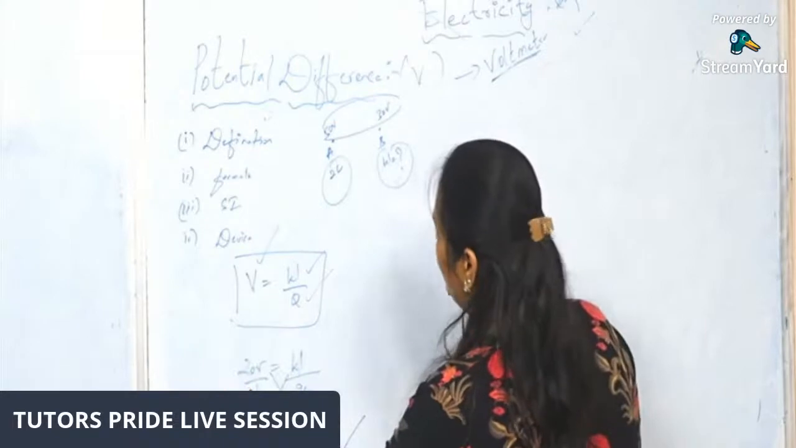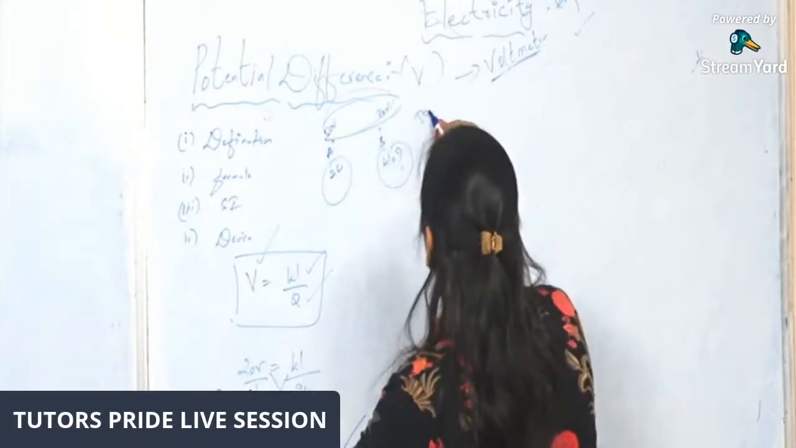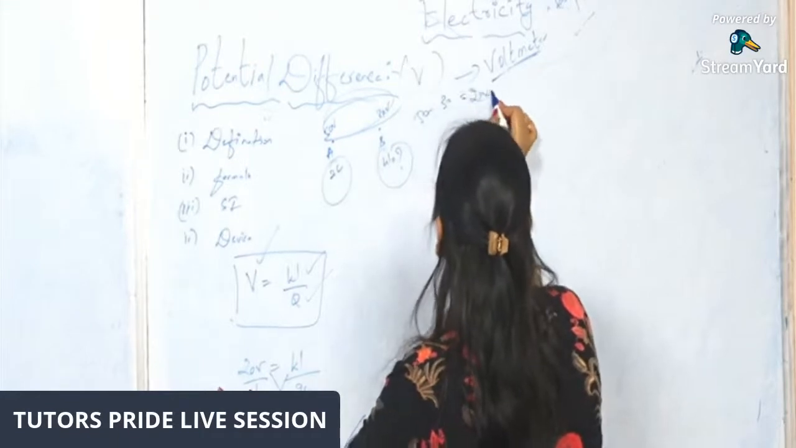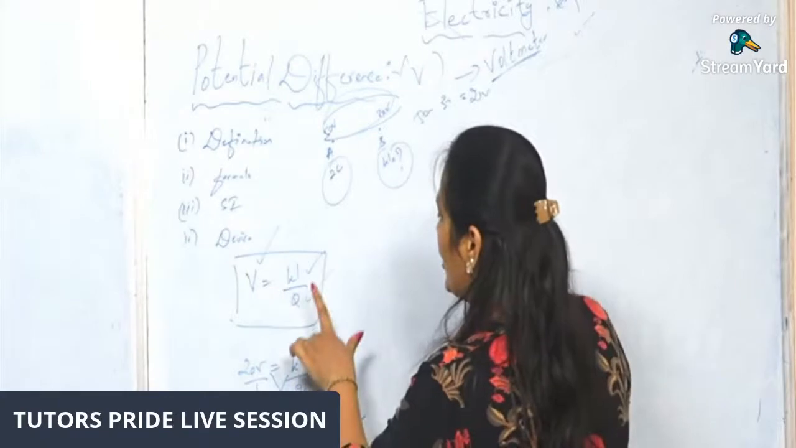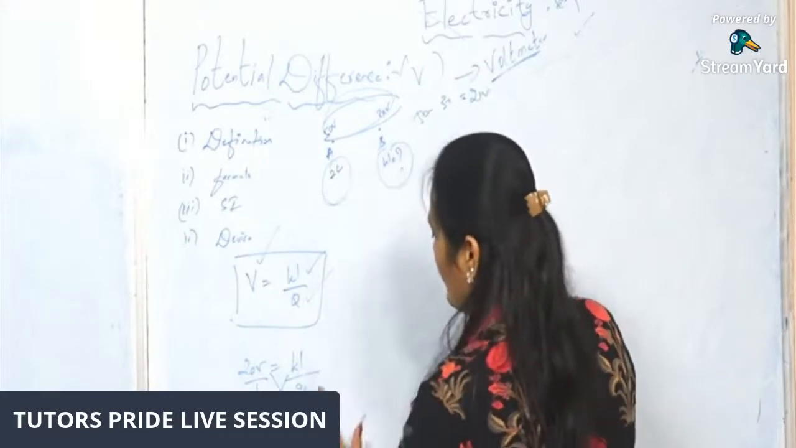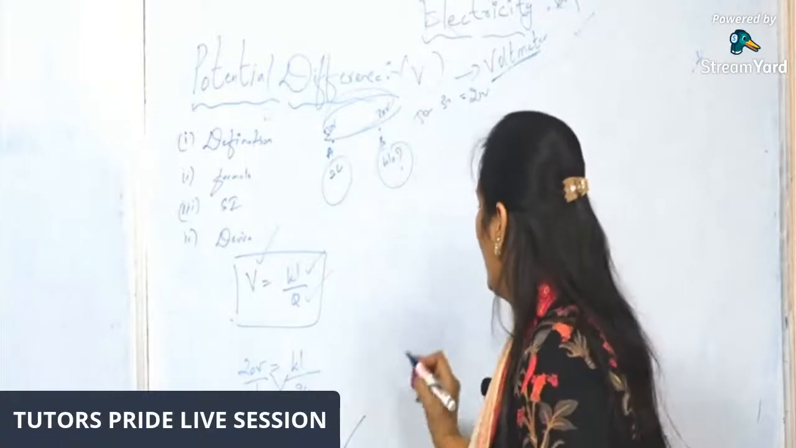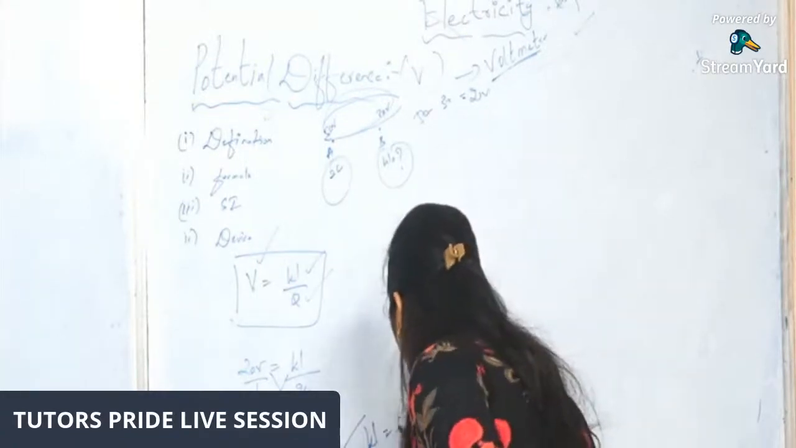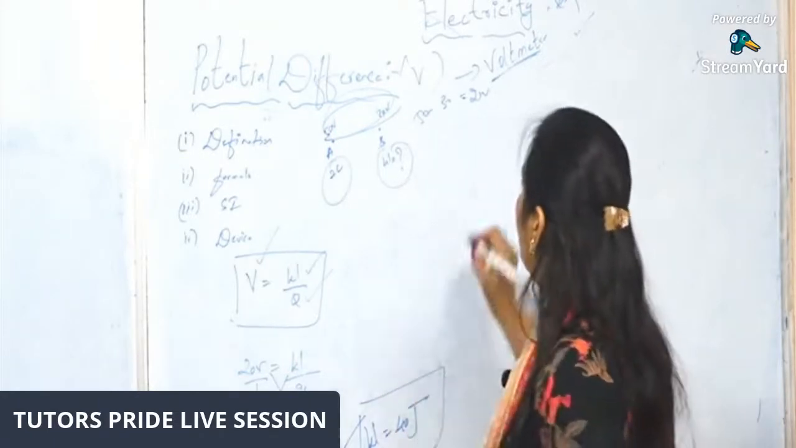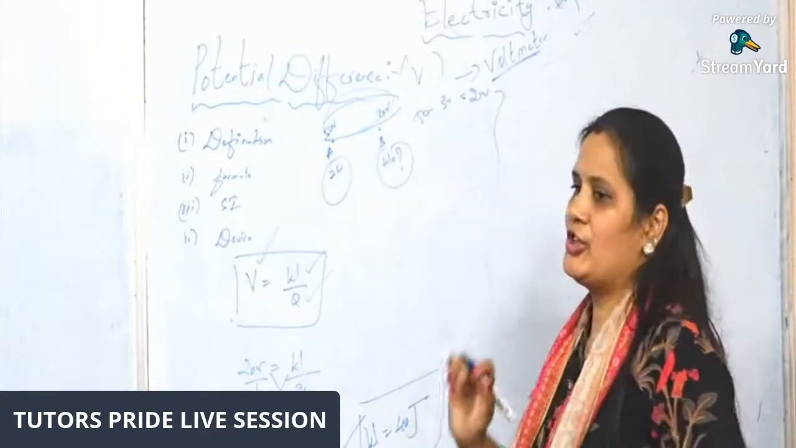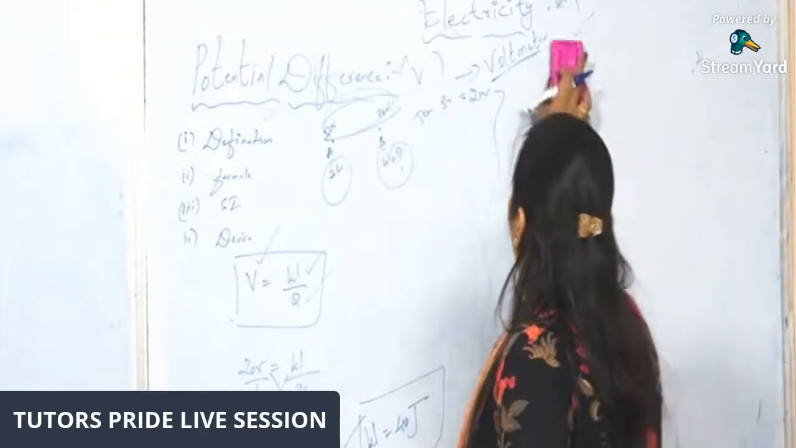So V is given, which is the potential difference of 50 and 30. Always, potential difference means 50 minus 30, which is 20 volts. Q is given as 2. Just put this 2 and you'll get 40 joules. So what is the work done over here? Work done over here is 40 joules. So this is the numerical related to potential difference. Let's go for the next topic, that is Ohm's law.